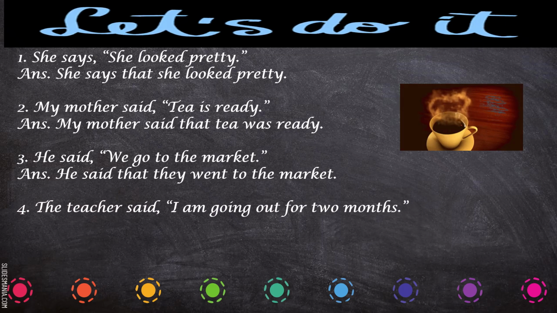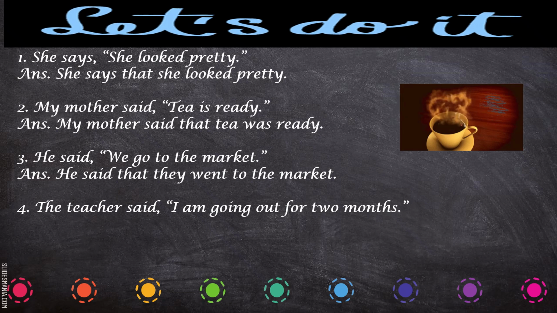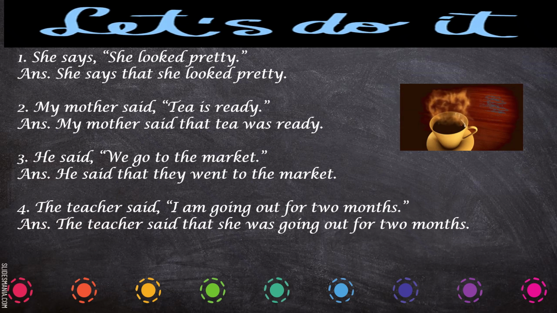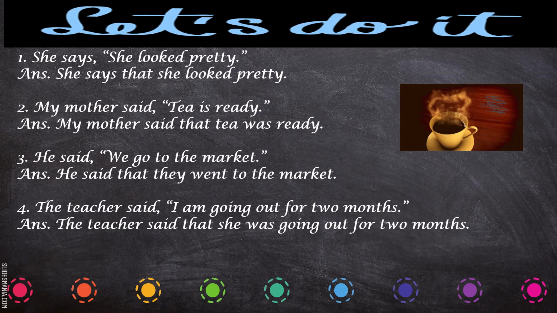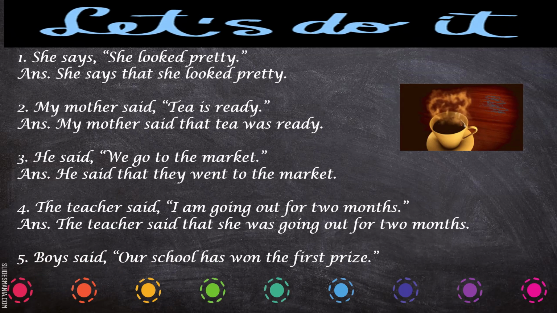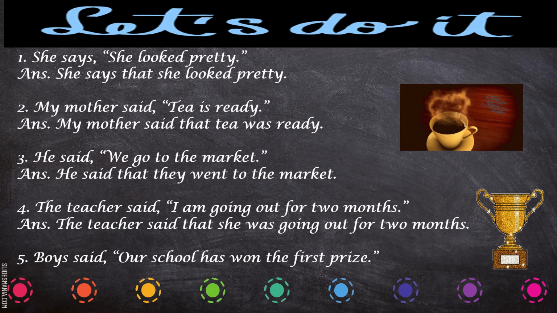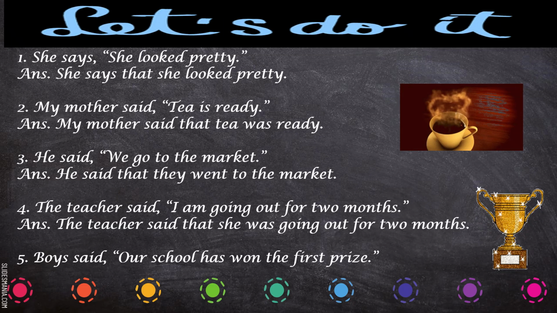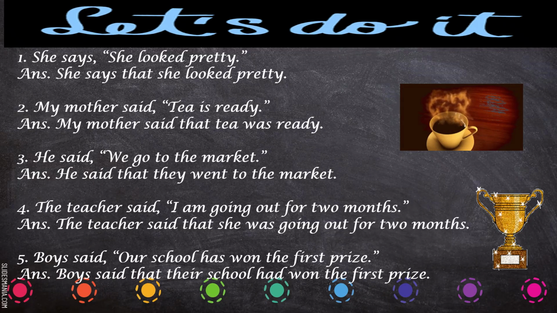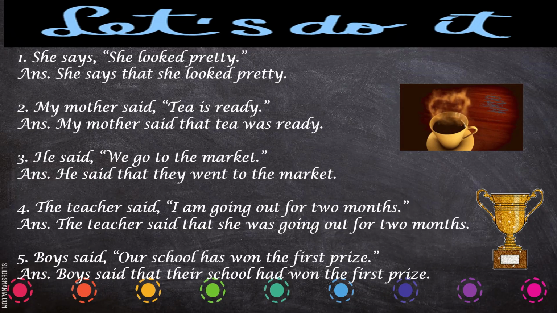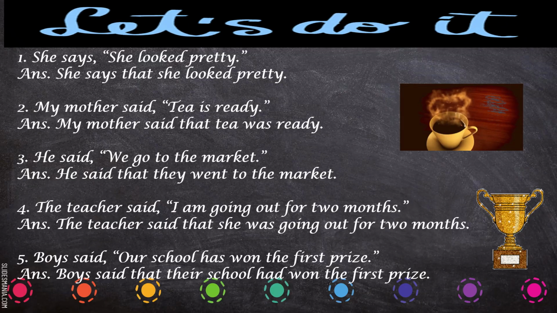The teacher said I am going. I am going is present continuous. So what do we have to change? The teacher said that she was going, from am going to was going. Boys said our school has won the first prize. Okay, so now here we have to see the pronoun, our school. Boys said that their school had won the first prize. Has will become had, present perfect to past perfect.